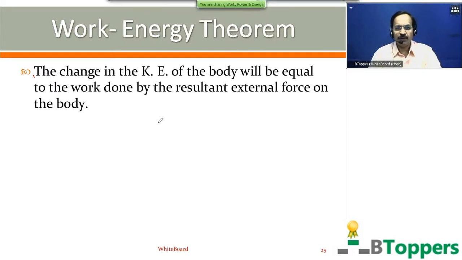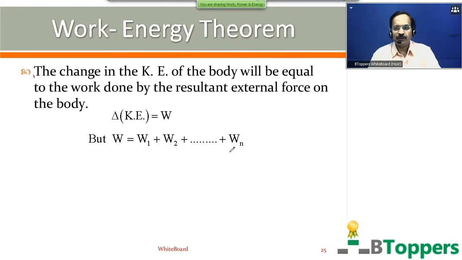Change in the kinetic energy of the body will be equal to the work done by the resultant external force on the body. So mathematically we write delta K equal to W. Here W represents the work done by the resultant force on the body. But W equals W1 plus W2 plus W3 and so on up to Wn. Of course, it is understood that W1, W2, etc. up to Wn denote the works done by the individual external forces acting on the body.